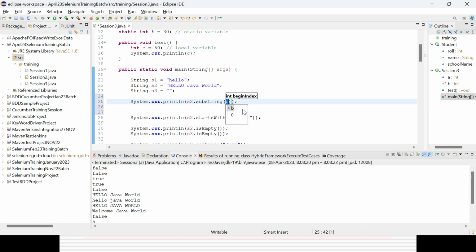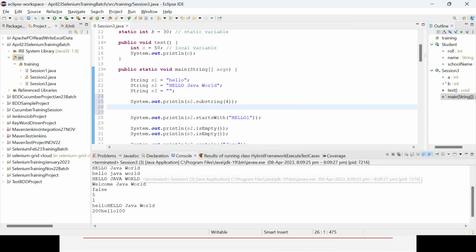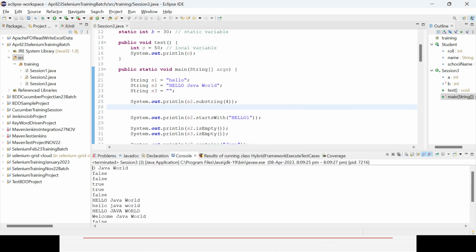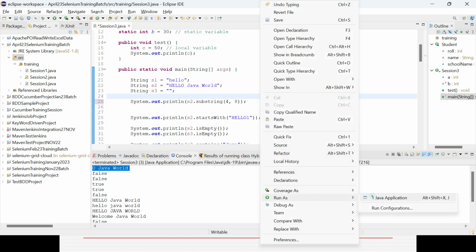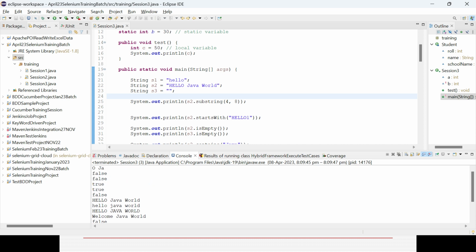So in case I am giving begin index as 4, from 4 onward it will print everything, right? You could see here the first 4 characters are not printed out, and from O onward it will print everything, O Java word. In case you are giving the starting index and the end index, you can also do it. So it will print all the words from 4 to 8. You could see here it is coming, this 4 to 8, right?